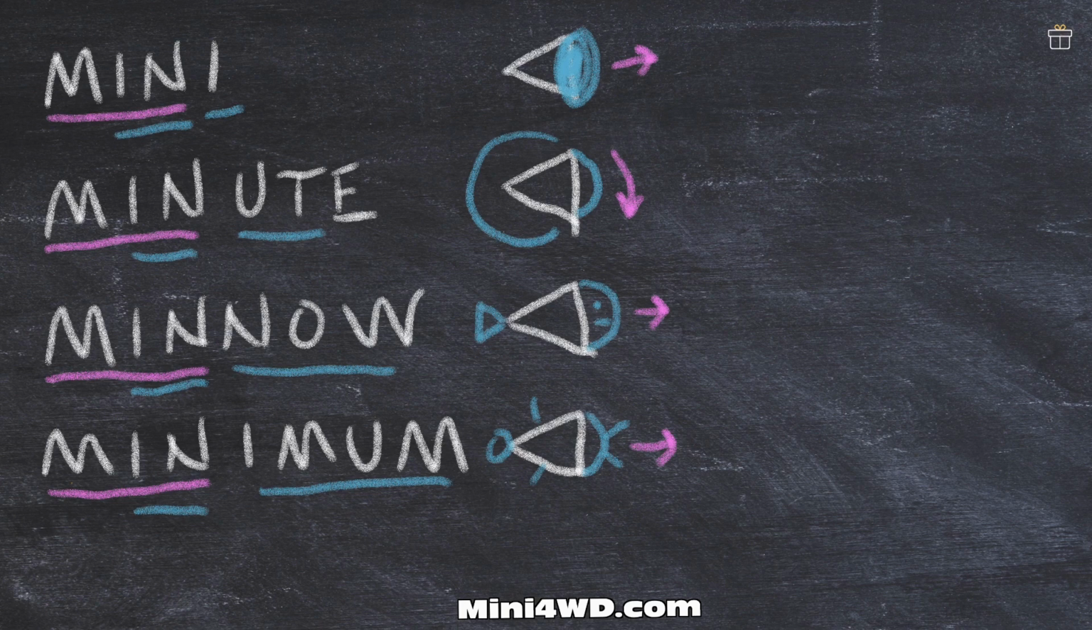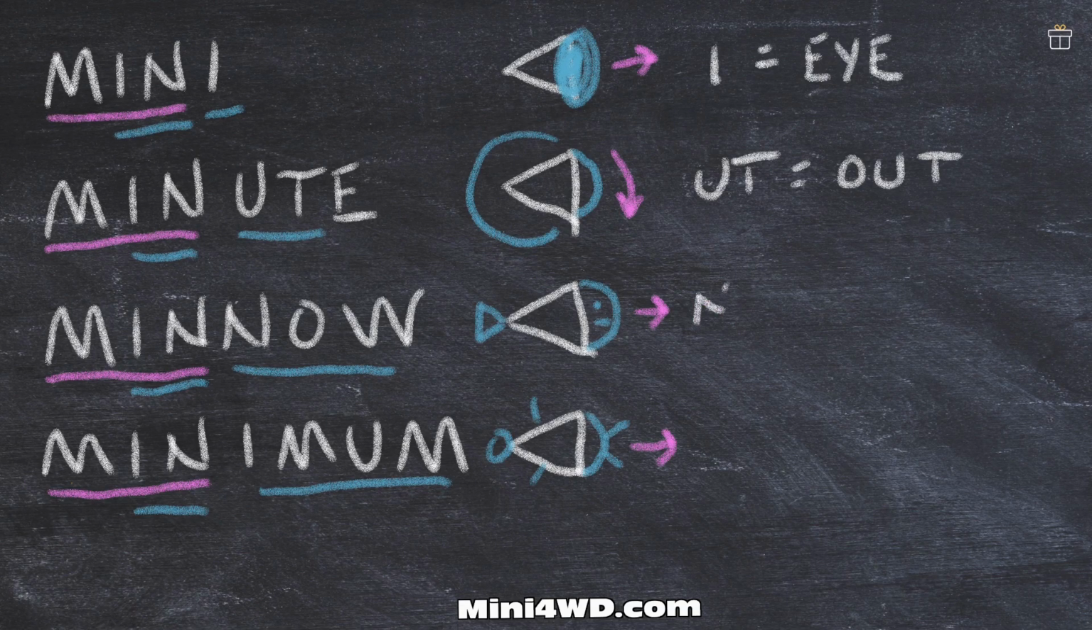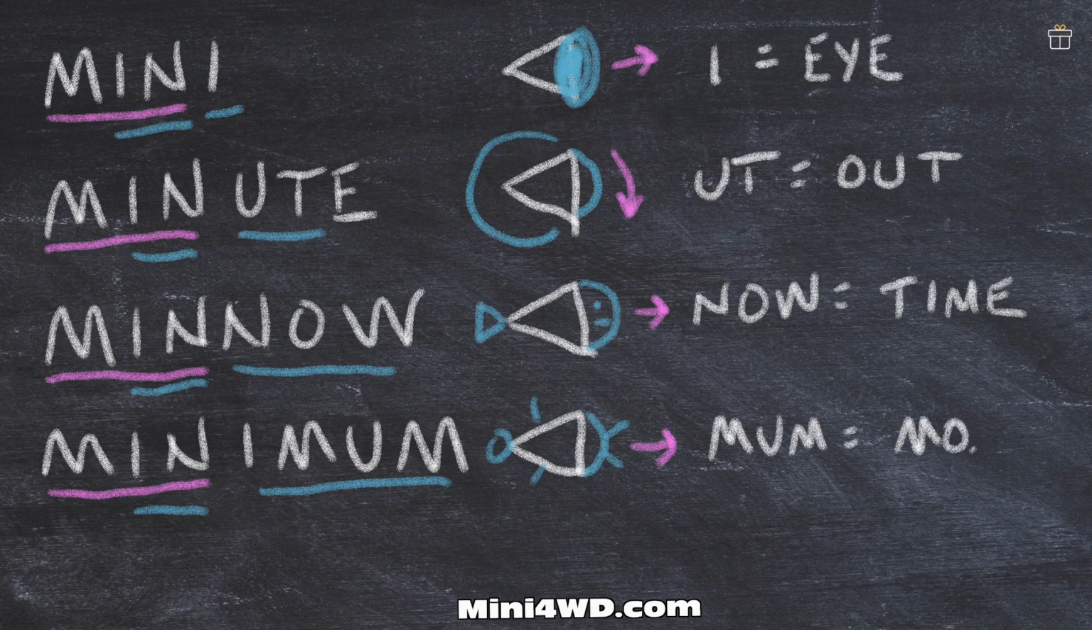Let's add some equations. I equals I. Ut equals out. Now equals time. Mum equals mum. All of these are small versions of some bigger idea.